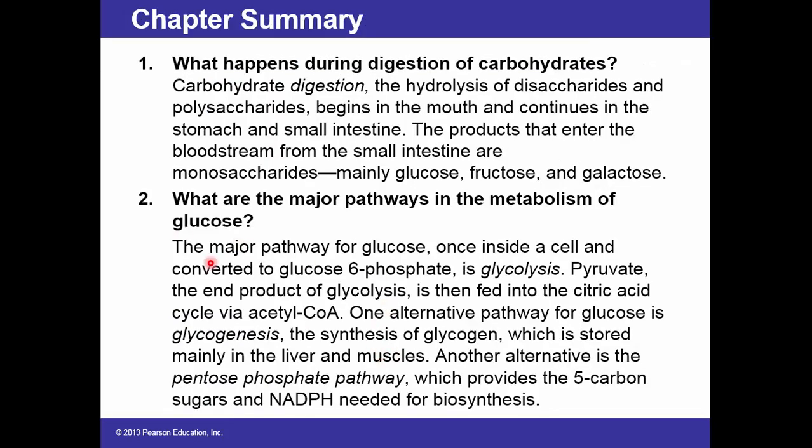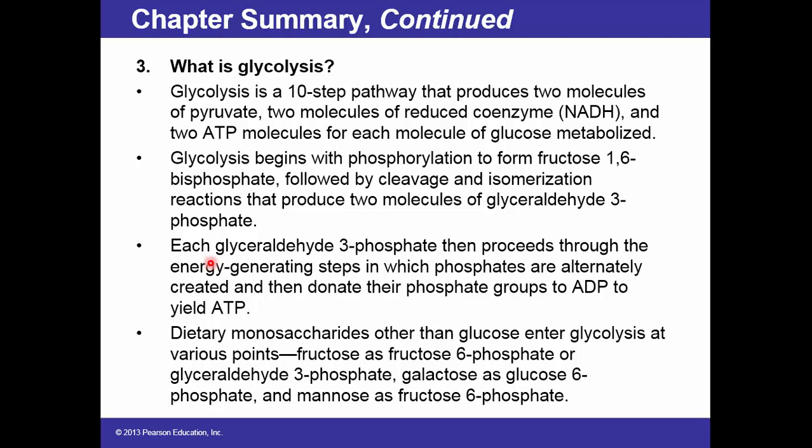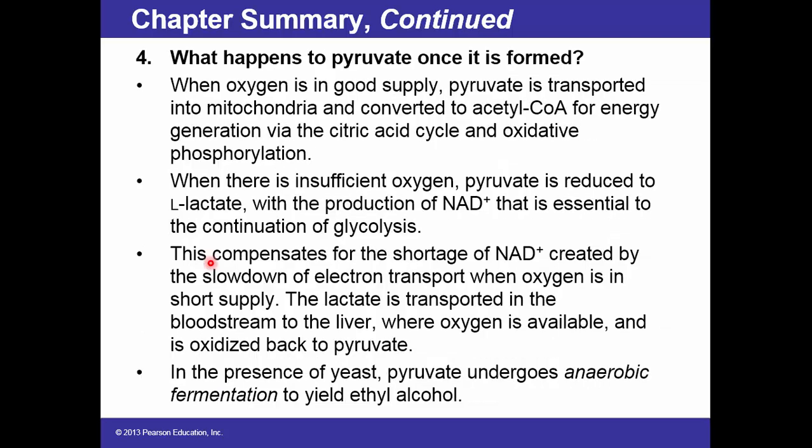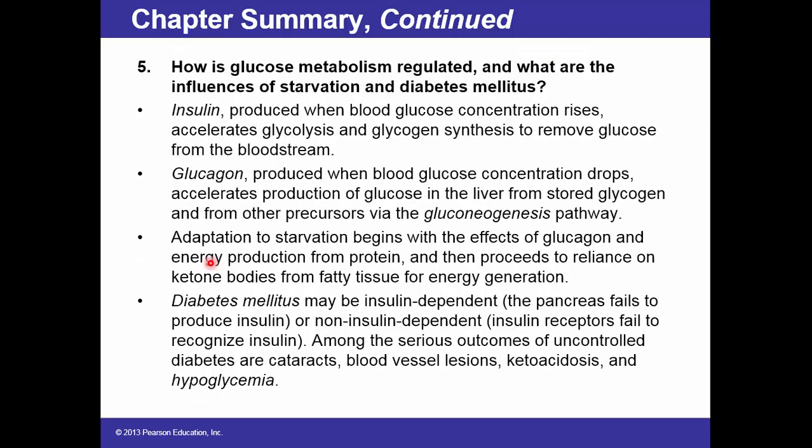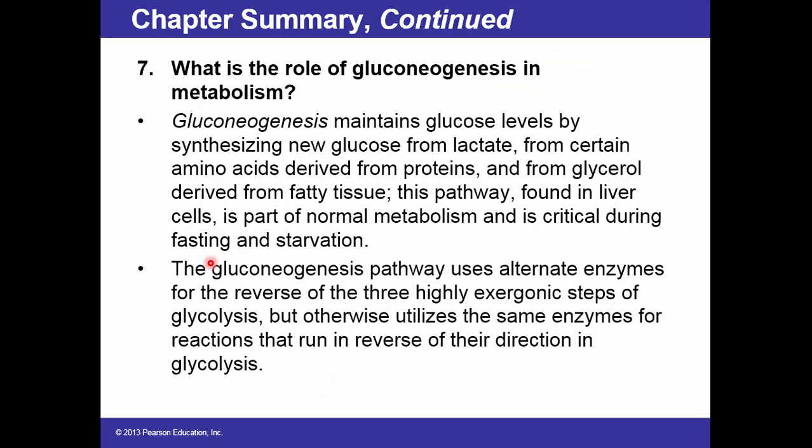Chapter summary. After you read the PowerPoints or after you listen to this recording, you can read these by yourself. This is a summary of what we talked about in this chapter. For example, in number 7: what is the role of gluconeogenesis in metabolism? It maintains glucose levels by synthesizing new glucose from lactate, from certain amino acids like alanine, and from glycerol derived from fatty acid. This pathway, found in liver cells only, is part of normal metabolism and is critical during fasting and starvation.